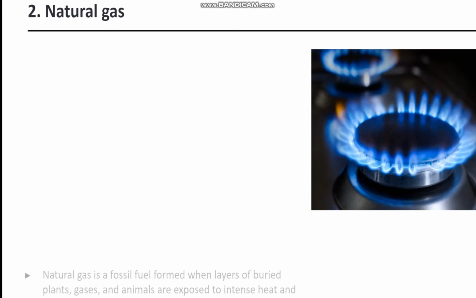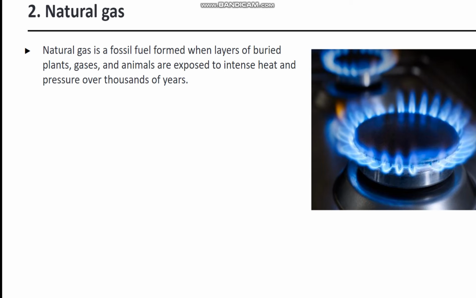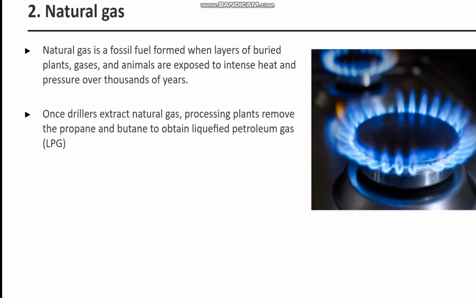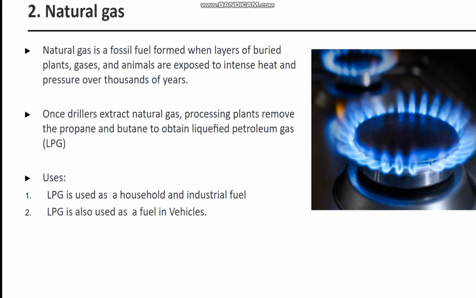Natural gas, second. Natural gas is a fossil fuel formed when layers of buried plants, gases and animals are exposed to intense heat and pressure over thousands of years. Once drillers extract natural gas, processing plants remove the propane and butane to obtain liquefied petroleum gas, that is LPG. Uses of LPG are in household and industrial fuel. It is also used as fuel in vehicles.